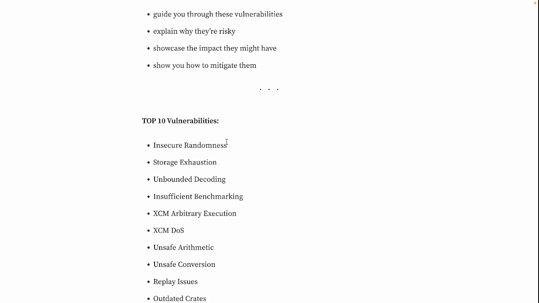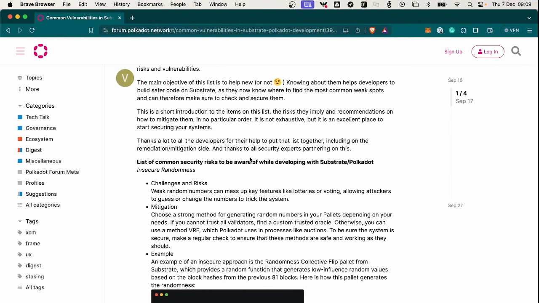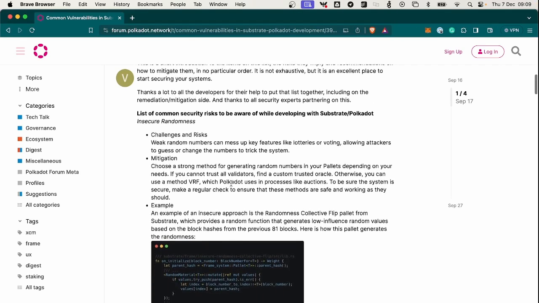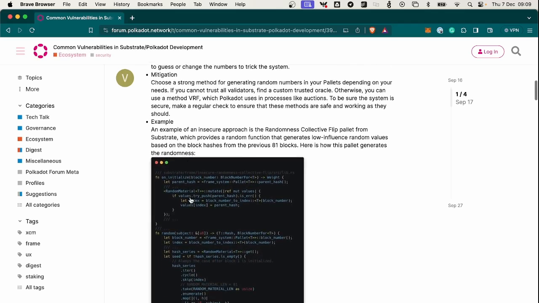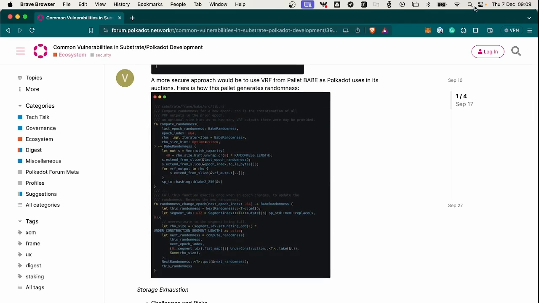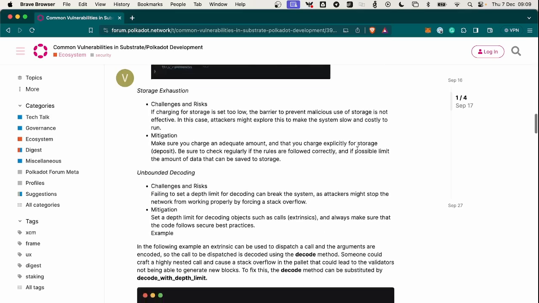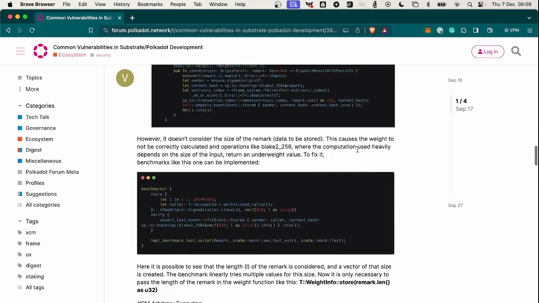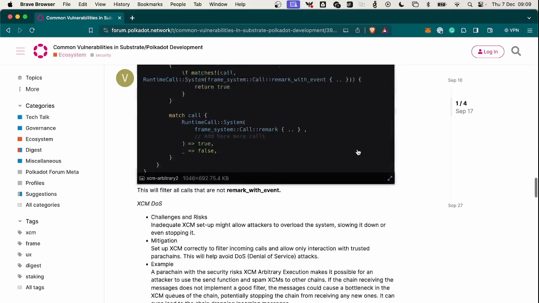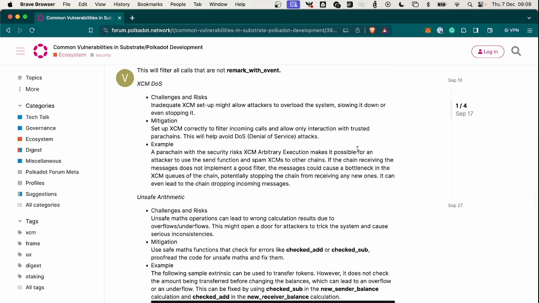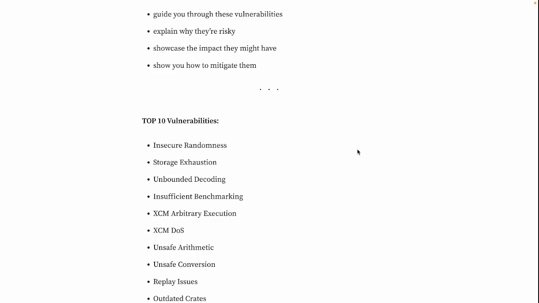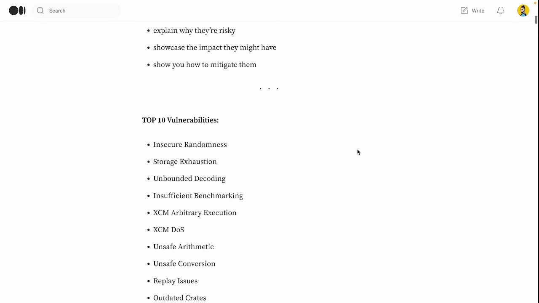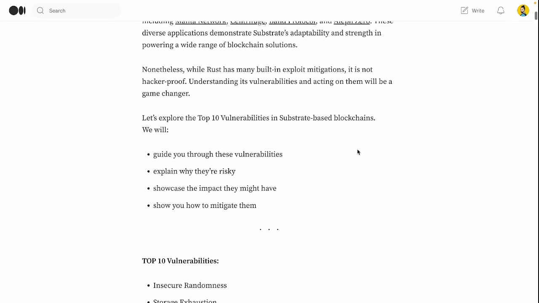Also, first of all, I wanted to say that this article I wrote is based on this list that was created on Polka.forum, where they shortly describe these vulnerabilities. However, since I was not confident that I understood these things when I was reading them, I decided to extend it. I decided to explain it in a different way, and basically to try to get me and everyone else more aware of them.